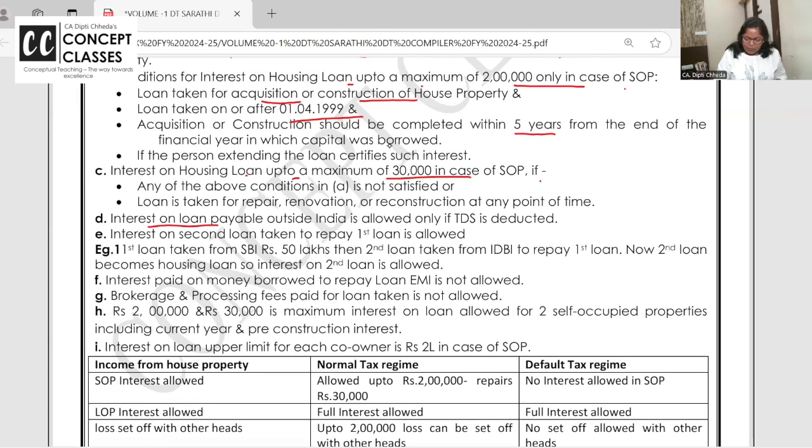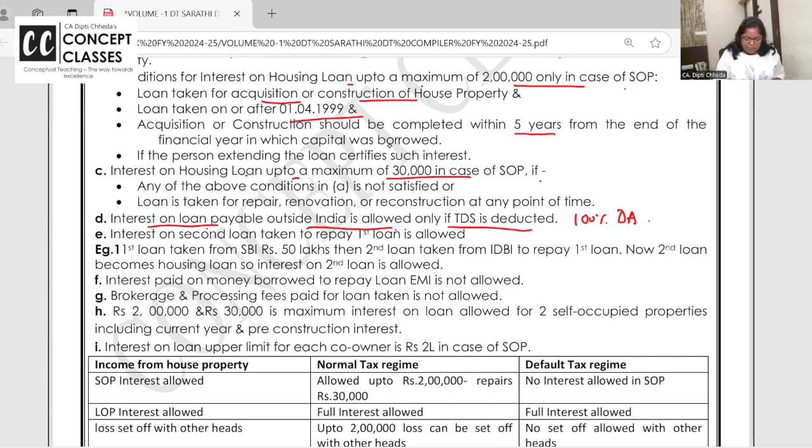Now, when you pay interest outside India and TDS is not deducted: interest on loan paid outside India is allowed only if TDS is deducted. Otherwise, 100% disallowed. Are you getting it? You have taken a housing loan from Spain. You have to pay 1 lakh interest and you forgot to deduct 10% TDS. You paid the full 1 lakh. That interest will not be allowed.